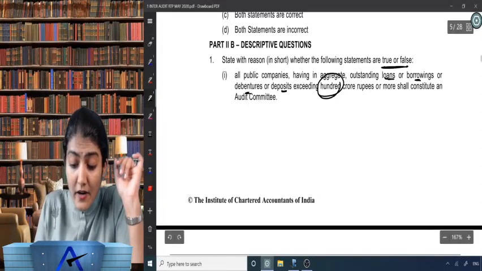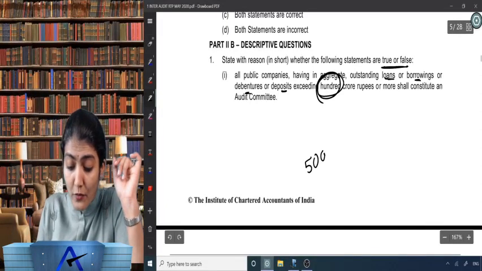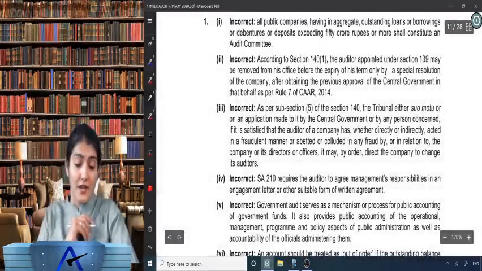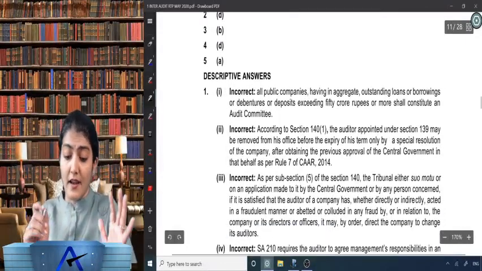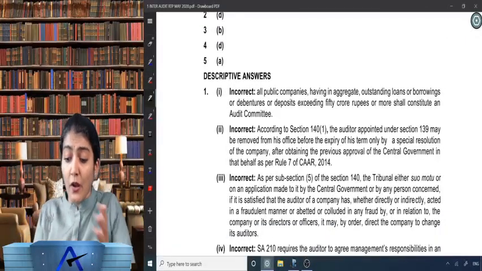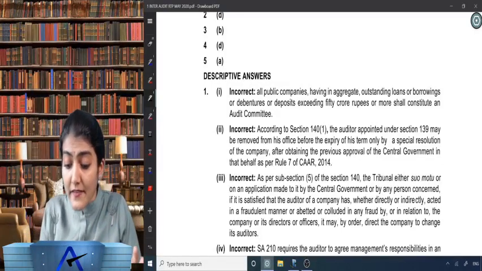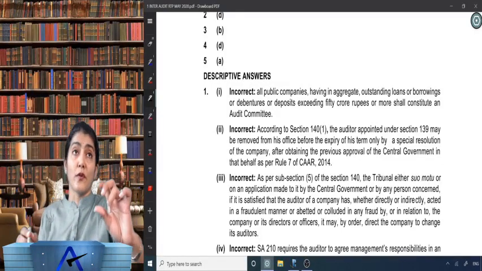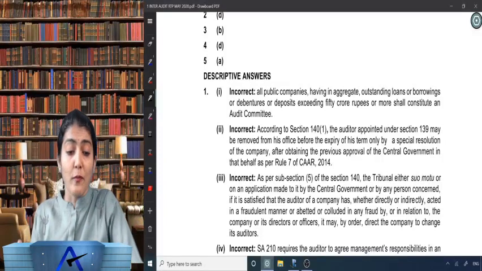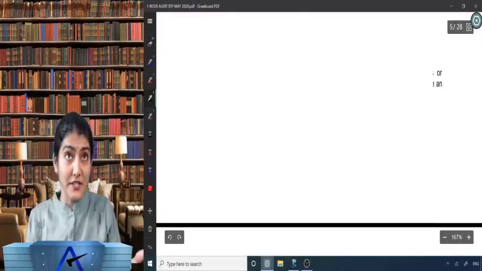Here what they have given? 100 crore. What is the amount over there? 50 crore, right? So this statement over here is incorrect. So all public companies having an aggregate LBDD, loans, borrowing, debenture, deposit exceeding 50 crore rupees or more. So that 100 you have to replace it by 50 over there. 50 crore or more shall constitute an audit committee.